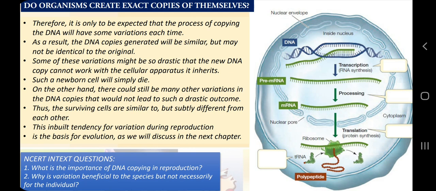Mutation means change, so a change in DNA sequence; I will discuss the sequence of DNA also. So the one idea here is that before dividing, before creating new cells, a cell needs to duplicate the DNA, and while duplicating the DNA, if the cell makes a small error, that error is called mutation, and that mutation will lead to a change in the information of DNA, and that is why the representation of the information, for example making of proteins, changes.